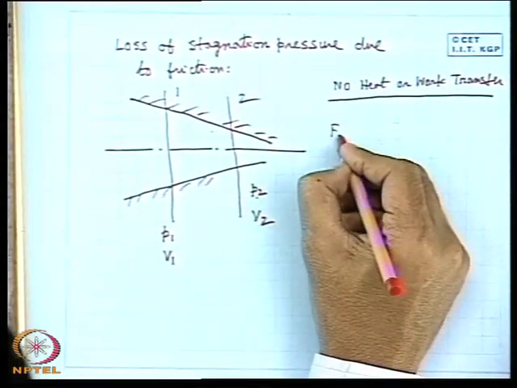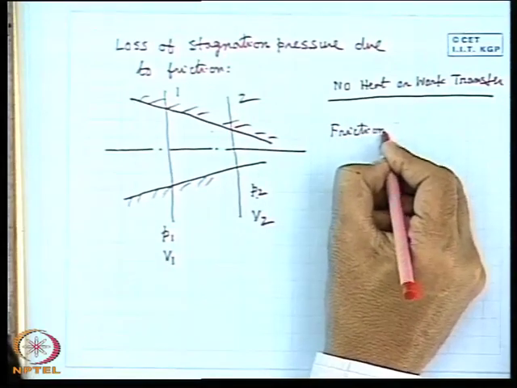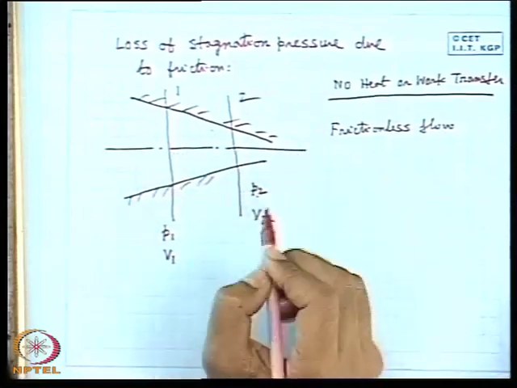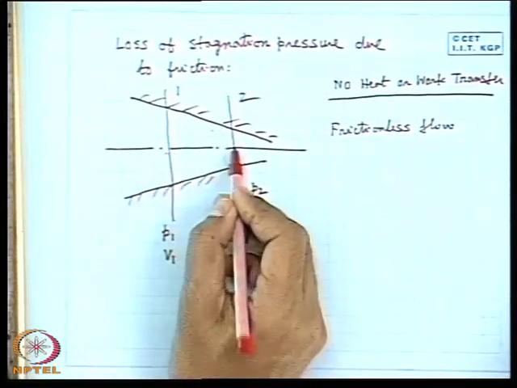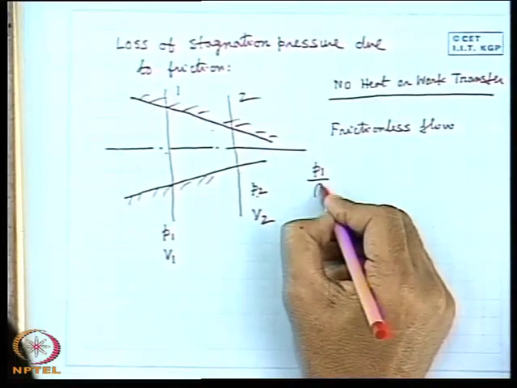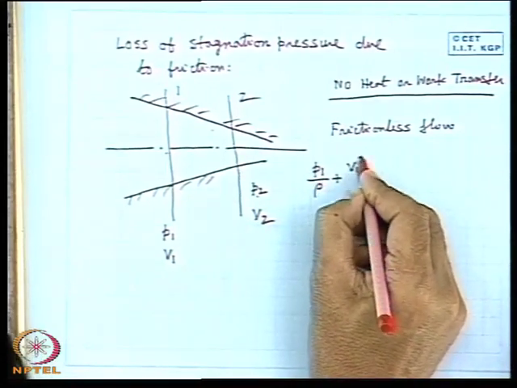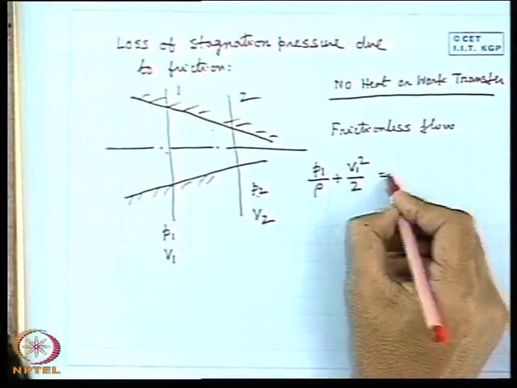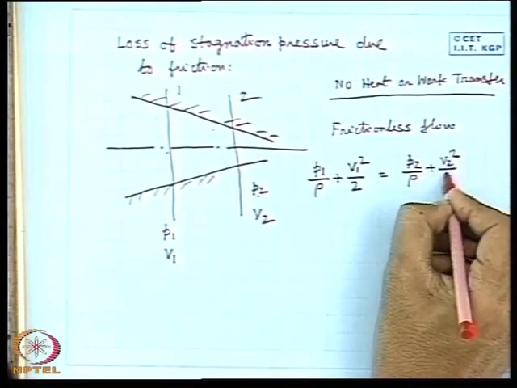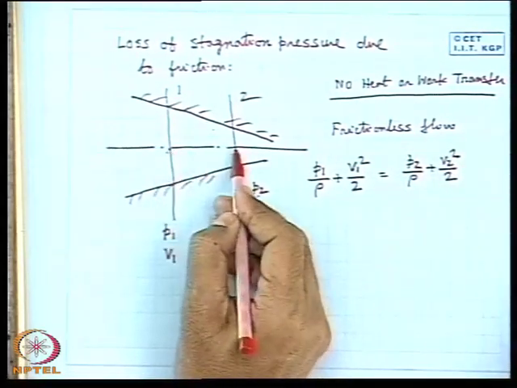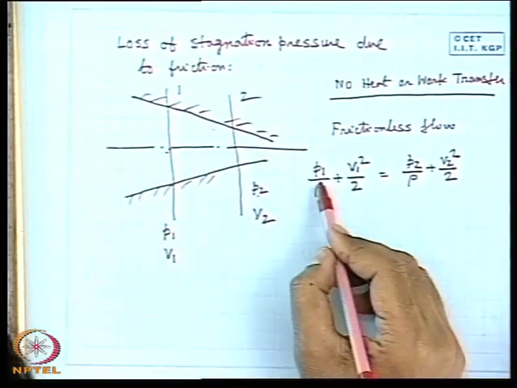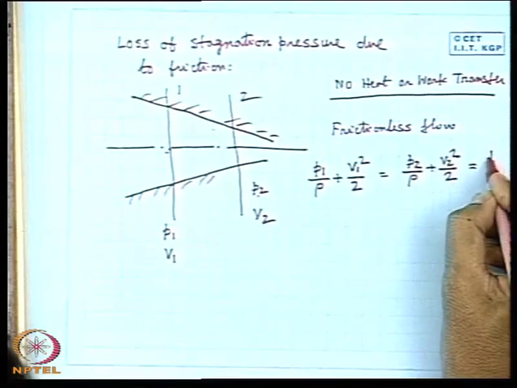in case of a frictionless flow, and if we consider the change in the datum height is negligible between sections 1 and 2, or in case of a horizontal convergent duct, then we can write P1 by rho plus V1 square by 2 is equal to P2 by rho plus V2 square by 2, because there is no loss, and moreover the datum head, the potential head, is negligible, or its change is 0. And these two things equal nothing but P0 by rho.